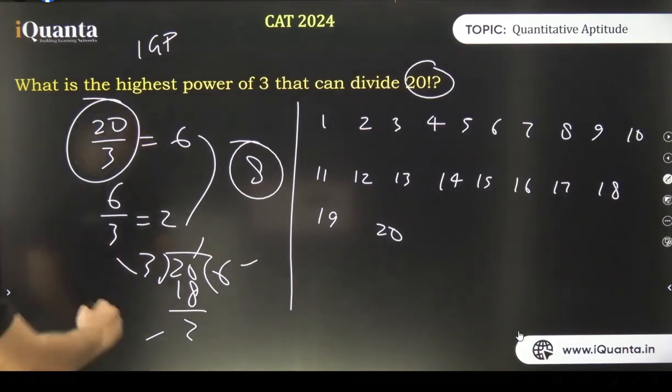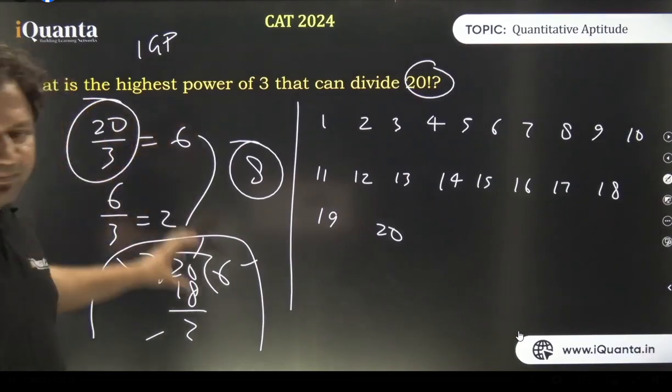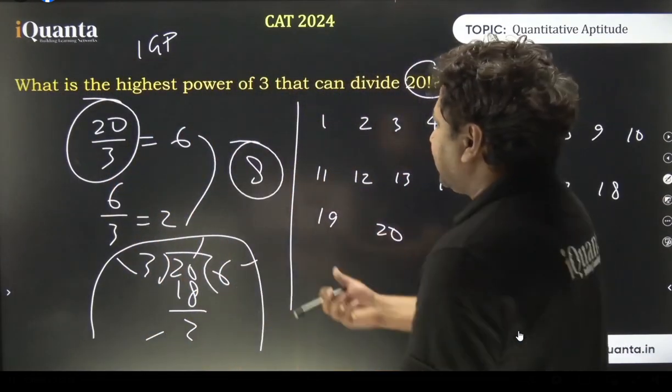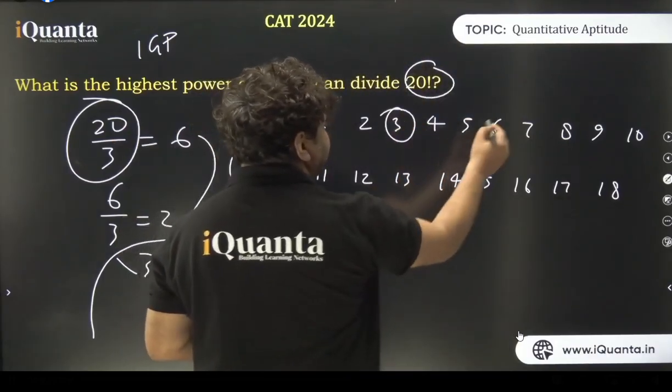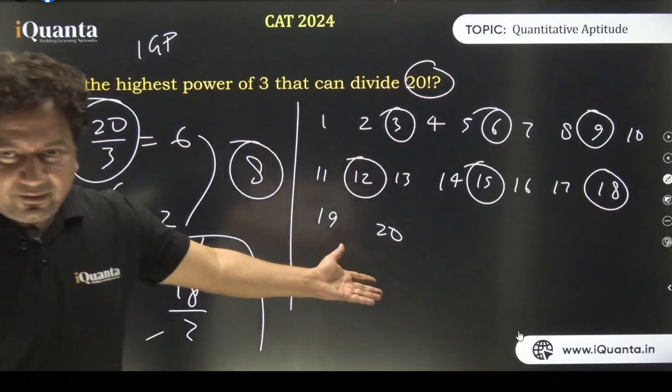Quotient is nothing but the numbers. I'll show you. 20 upon 3, the numbers which are extracted by the first division, the total number of numbers which are extracted is the quotient. So when we divide 20 by 3, every third number gets extracted. 3, 6, 9, 12, 15, 18. This is the third number now.